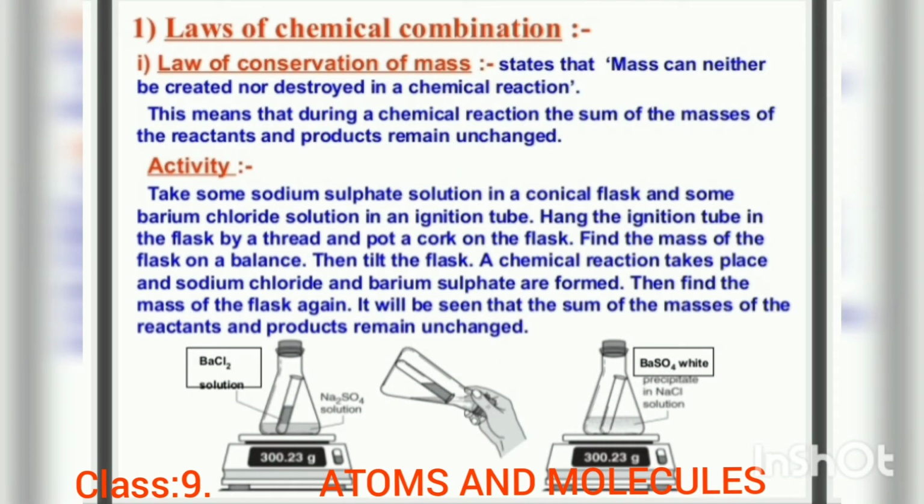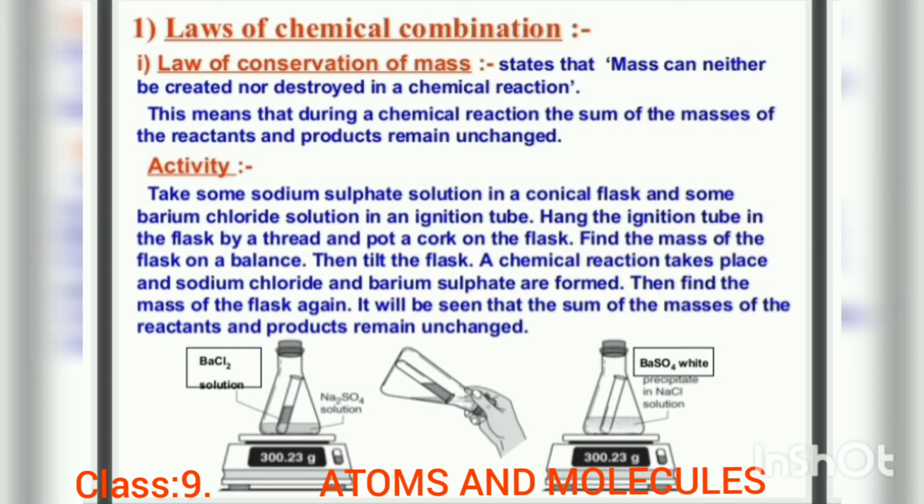First one, the law of chemical combination. It is a very important point from the view of your examination. Law of conservation of mass. In the law of chemical combination, the first one, the law of conservation of mass, states that mass can neither be created nor destroyed in a chemical reaction. Remember that mass can neither be created nor destroyed in a chemical reaction.